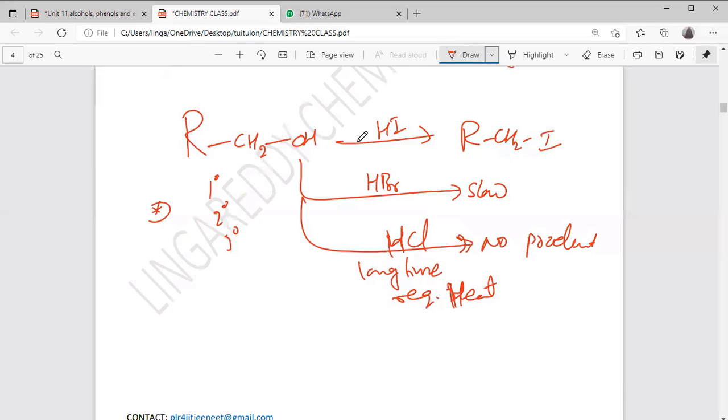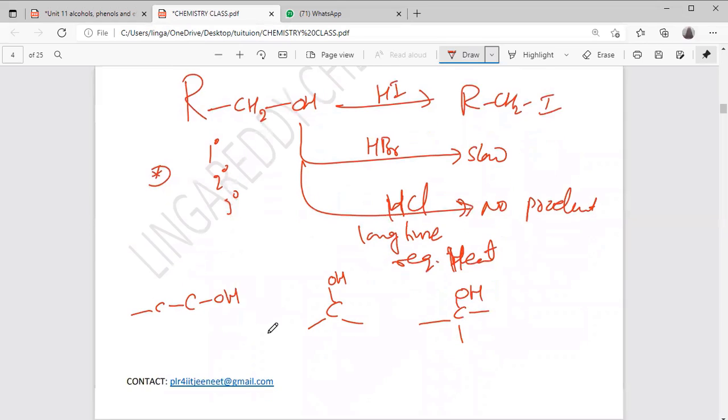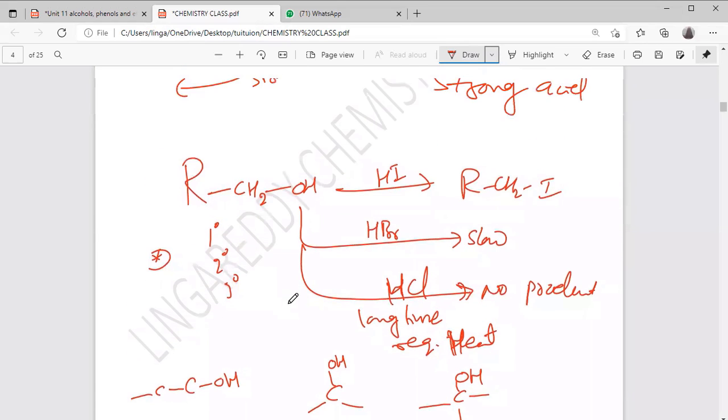Now here one more point. So HX reactivity is done. So what about the reactivity of alcohols here? Here primary is there, secondary, tertiary is there. See, one is the primary alcohol. The second is the secondary alcohol. Then the tertiary alcohol. Where is the reactivity more? That is the question. So it depends again on the carbocation.